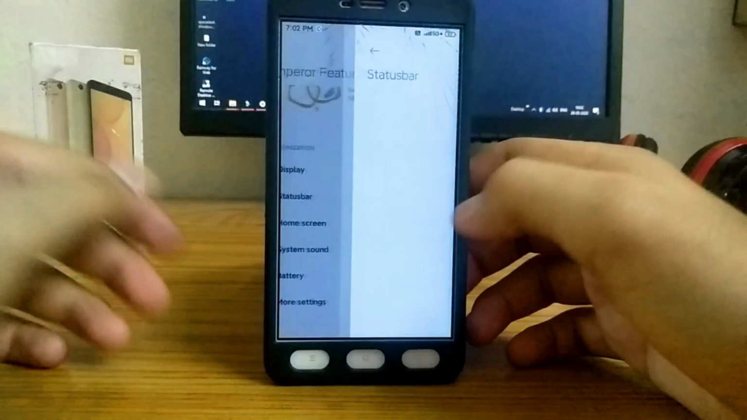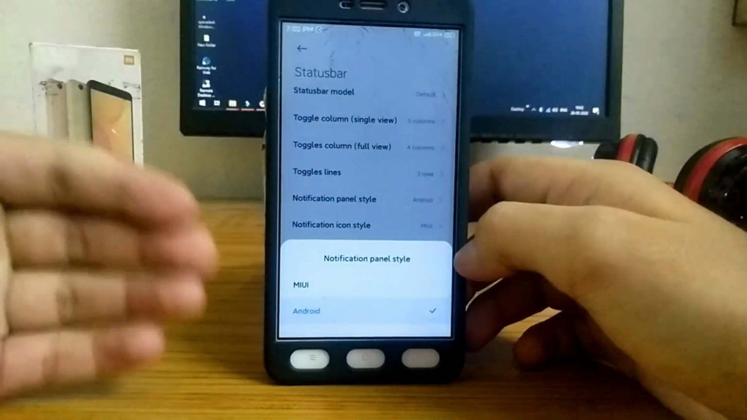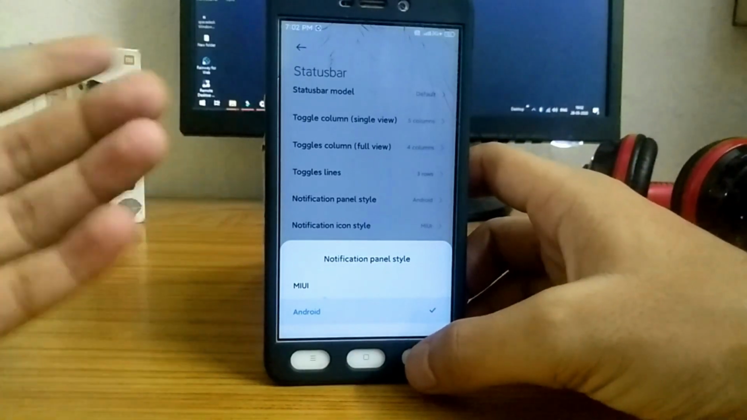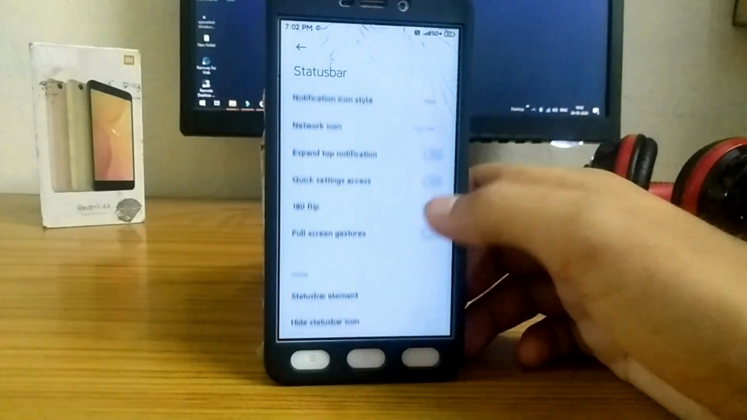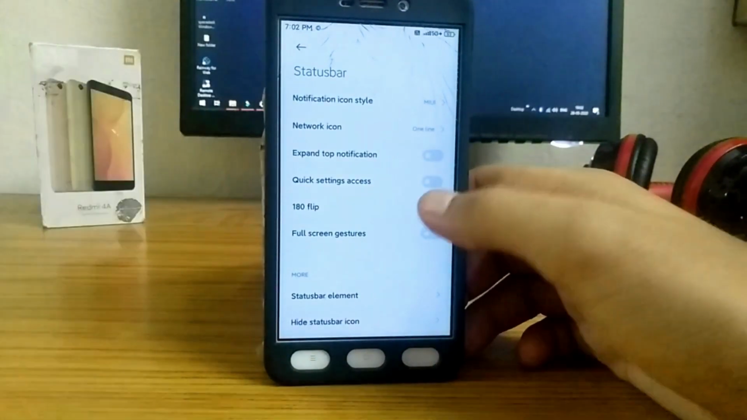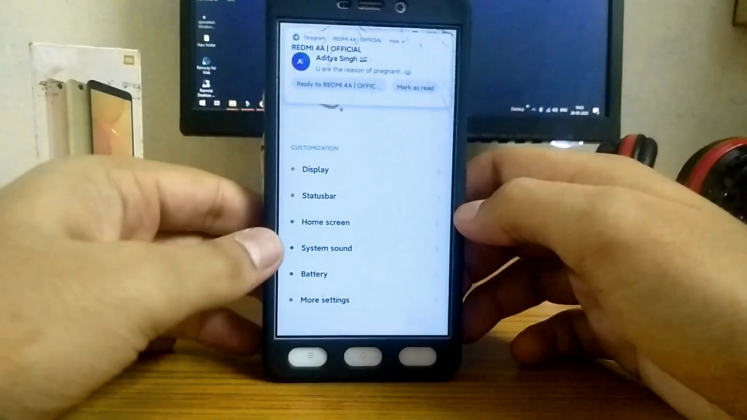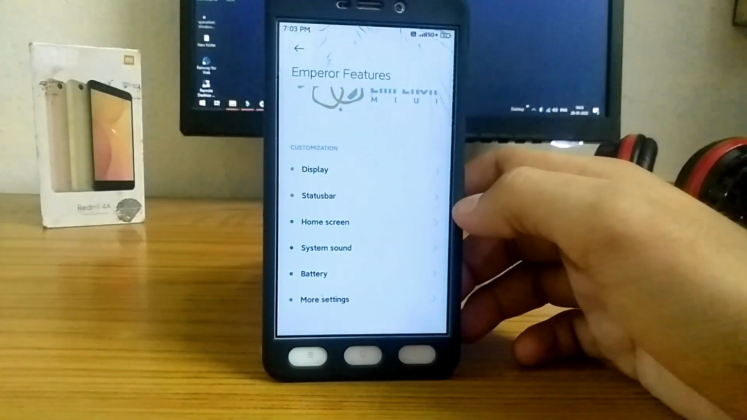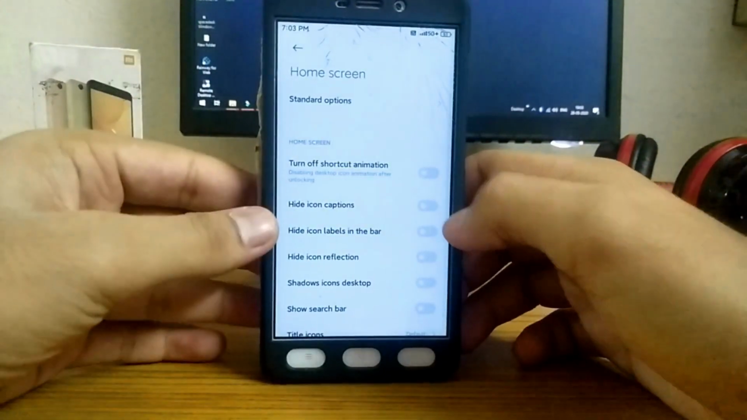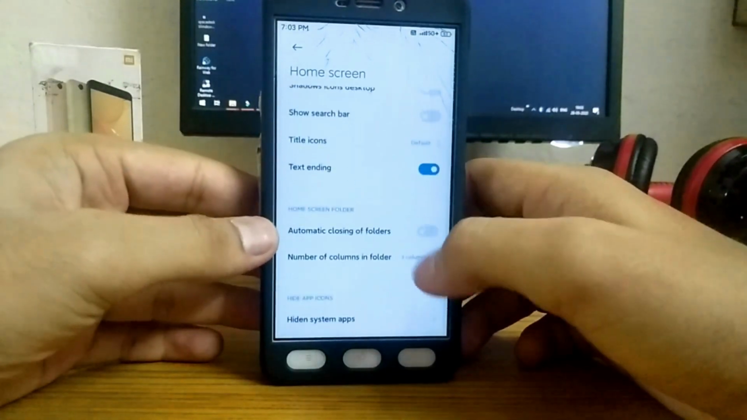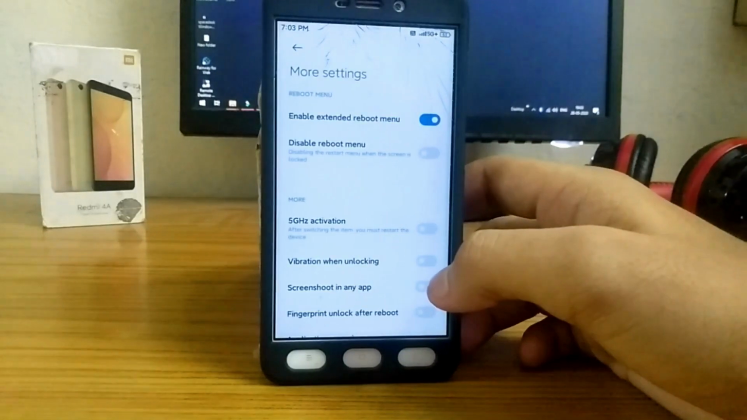And there is a status bar customization. You could customize your status bar as you like, and here you could also select the notification panel type, from Android to MIUI, whatever you prefer. As you could see, there are a hell of a lot of options that you could change to make the custom ROM that you like. There are also options in the home settings, and there is a system sound, and there's not many options in there.